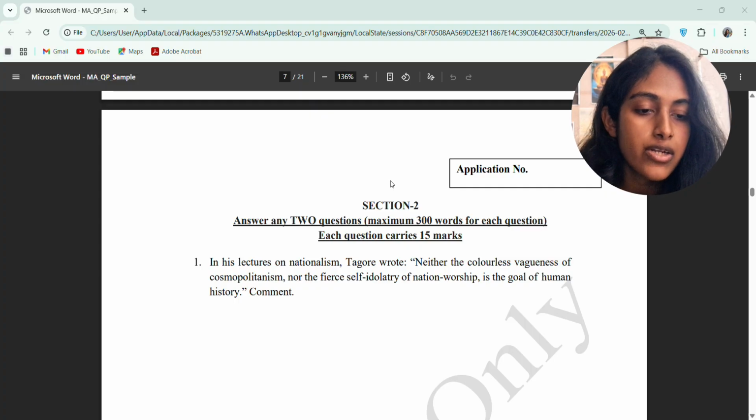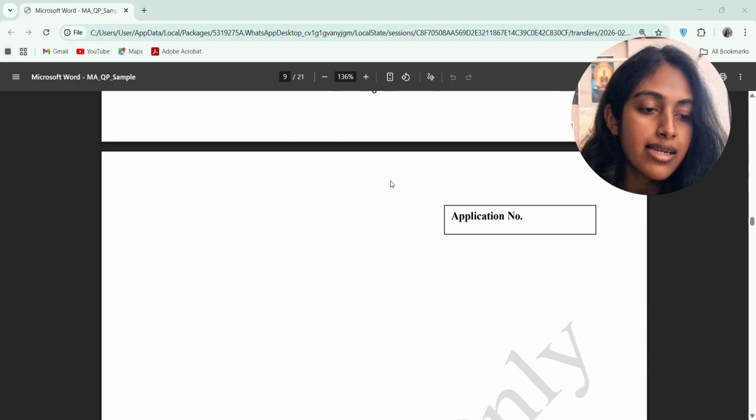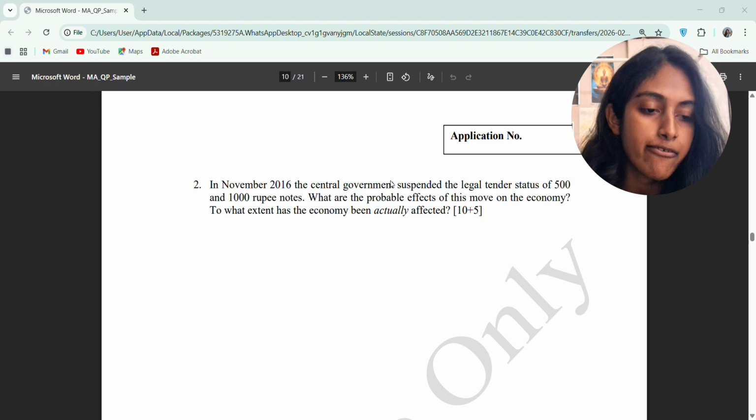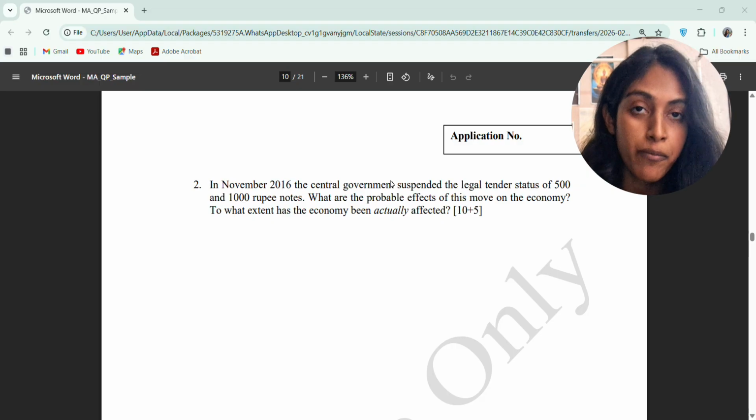The second question is: in November 2016, the central government suspended the legal tender status of 500 and 1000 rupee notes. What are the probable effects of this move on the economy? To what extent has the economy actually been affected? This is based on economics or developmental economics, courses related to economics in the development studies program.